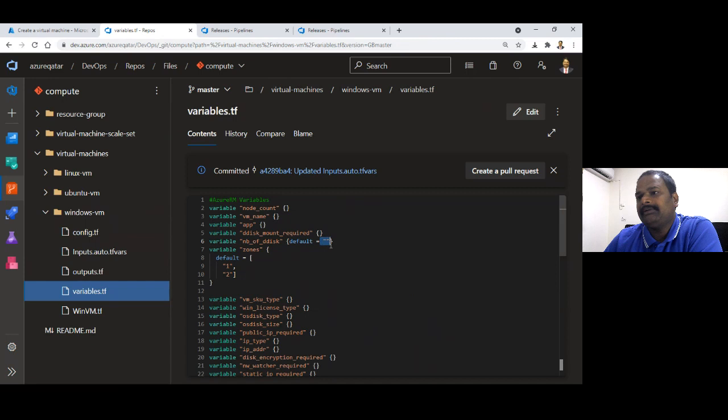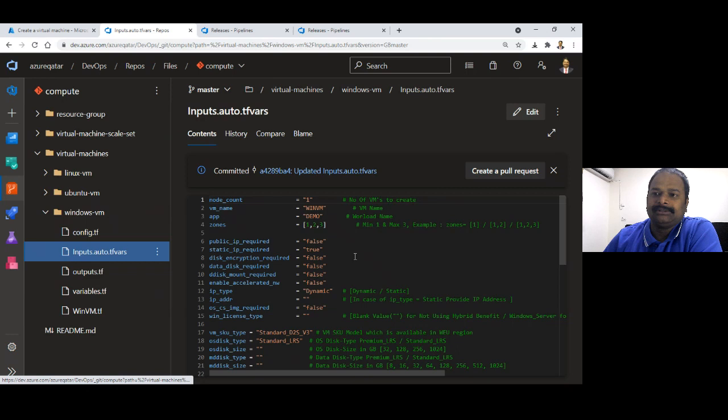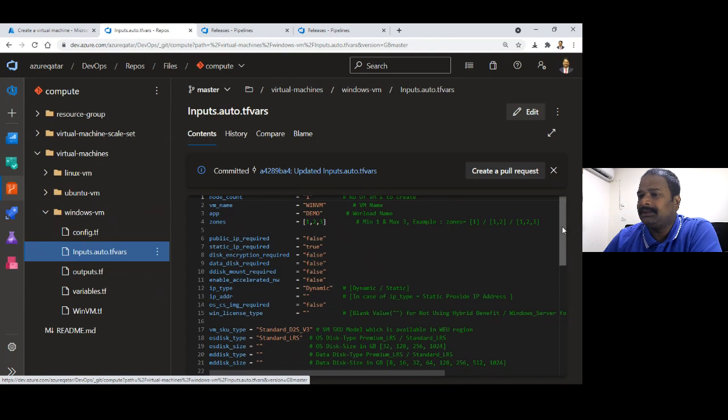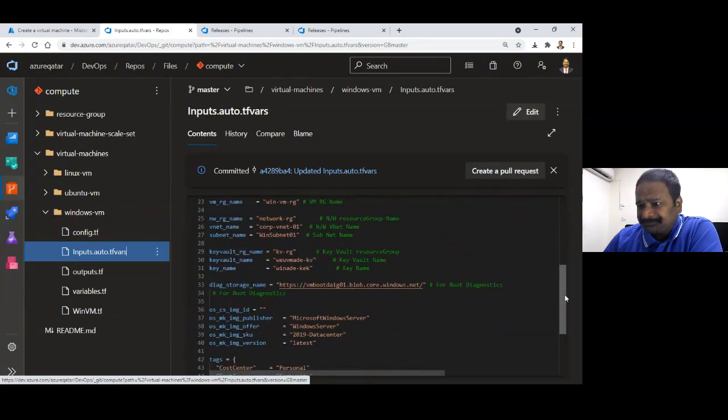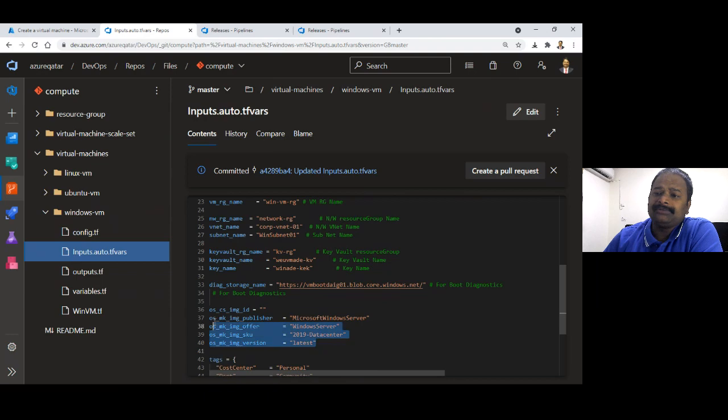Or you can put the default value as none, so that when the default value of that particular variable is none, it looks into the inputs. When you declare a variable and there is no input, your pipeline cannot continue. Terraform waits for your input. Whatever variables we declare here, those inputs are to be given. And if you see here, this is the VM code where, for example, you take your SKU. Let's say you're going to deploy your compute VM Standard D2s, and what data type you're going to create. These are all the inputs which we'll give in the input file, and what is the image which you are going to take.